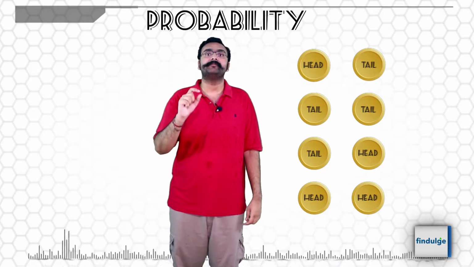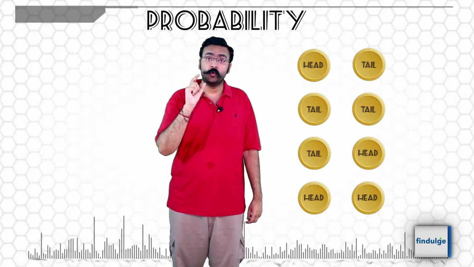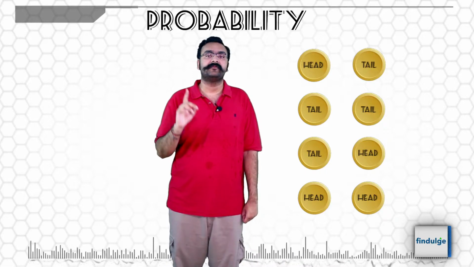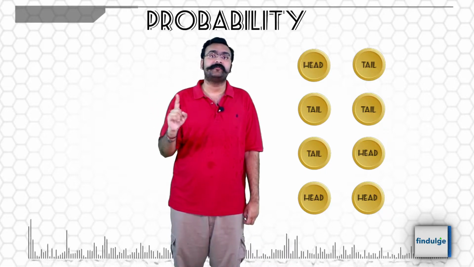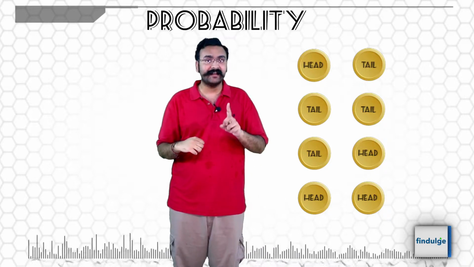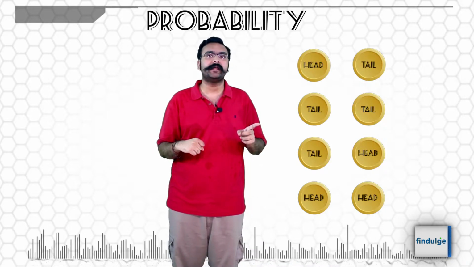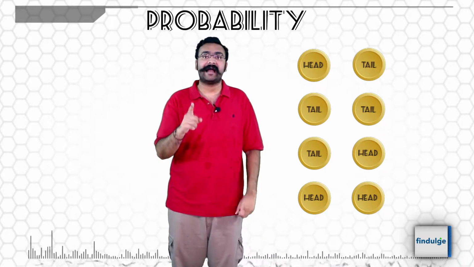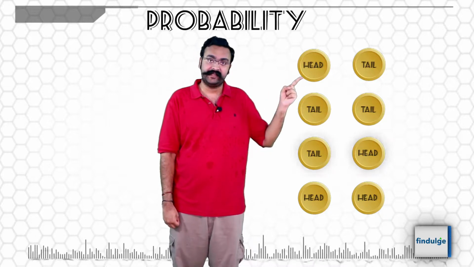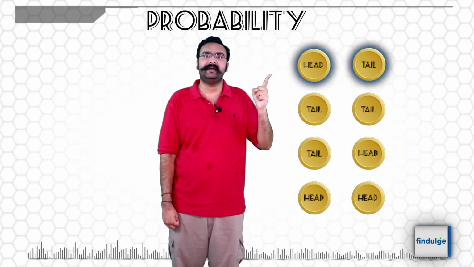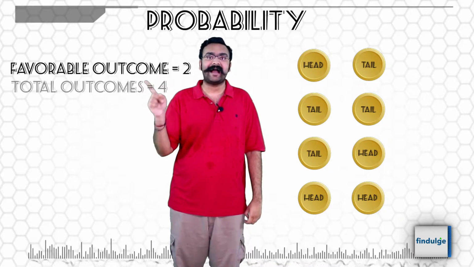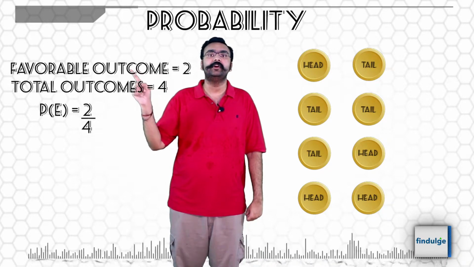And now we come to the important part, which is wording in probability. If I say, find the probability of getting exactly one tail. Exactly one tail means not 0 tails, not 2 tails, exactly one tail. So what are the situations that satisfy this? Tail head and head tail. Two such cases. So probability of exactly one tail will be 2 by 4.